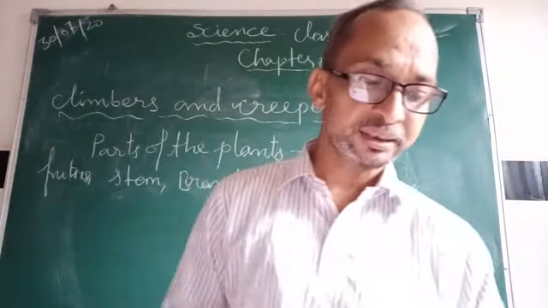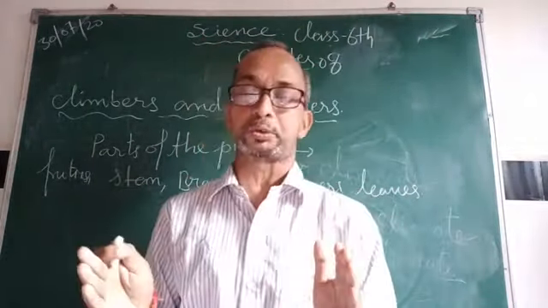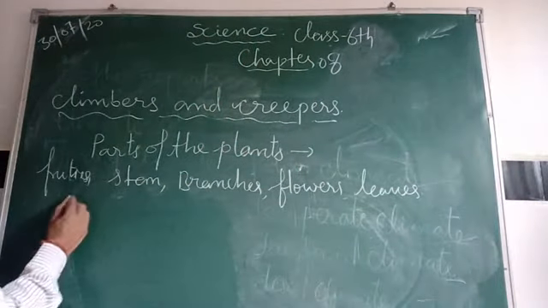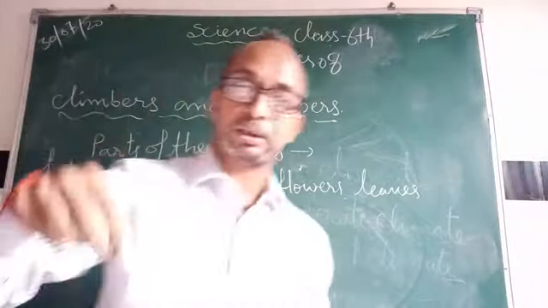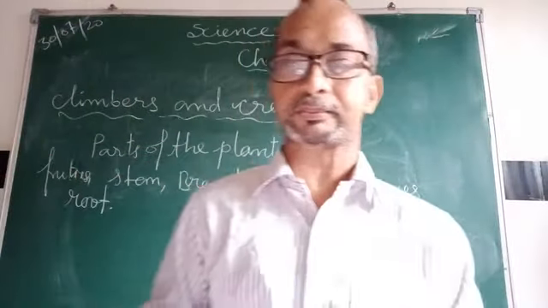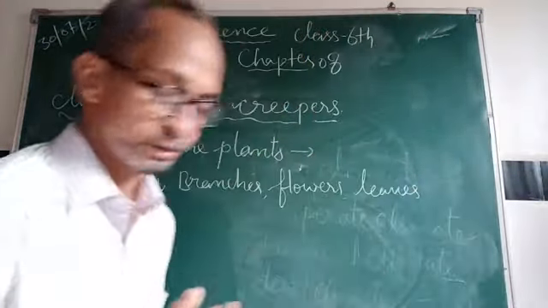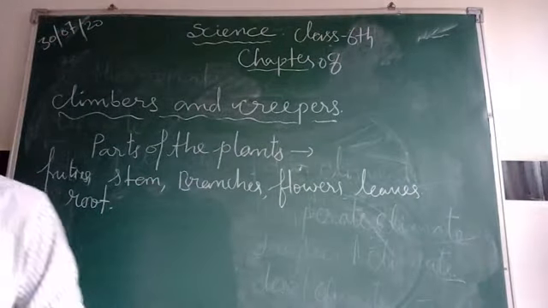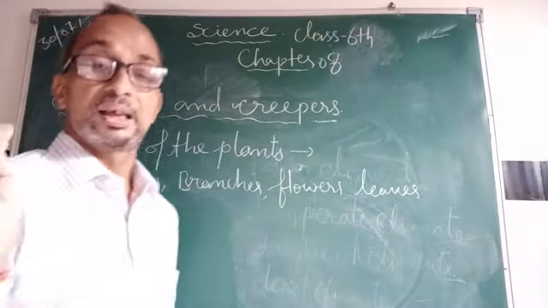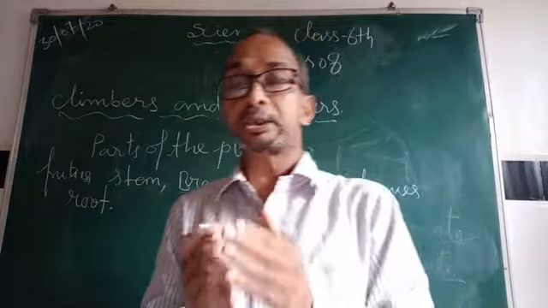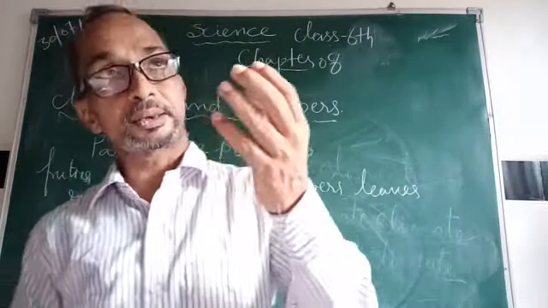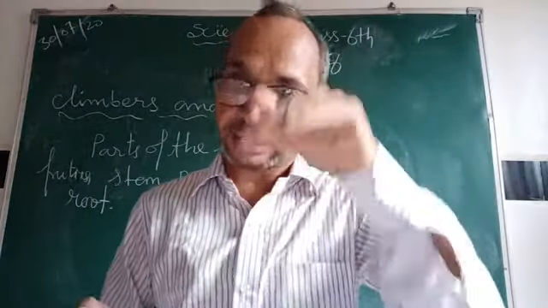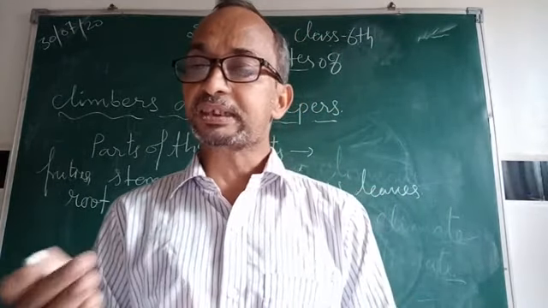So let us start with the part of plants called root. The first part of the plants is called root. Root is the underground part of the plants. So what are roots? We will discuss the roots first. The part of a plant which is below the ground, or in the soil, is called root.